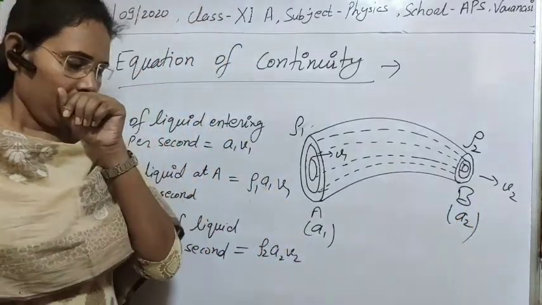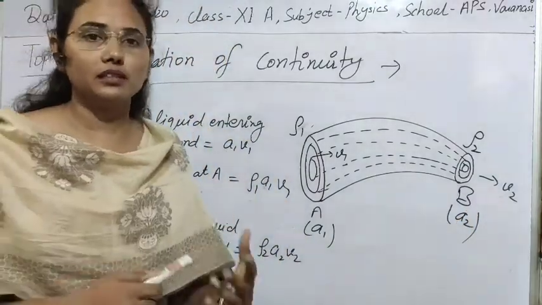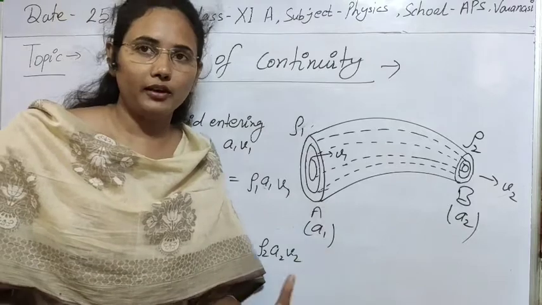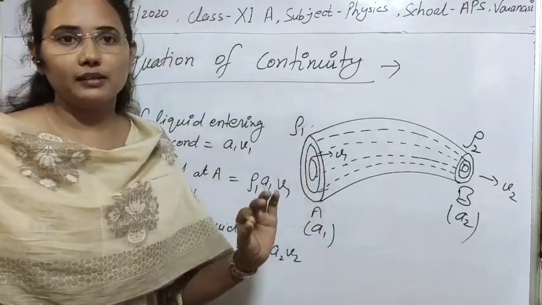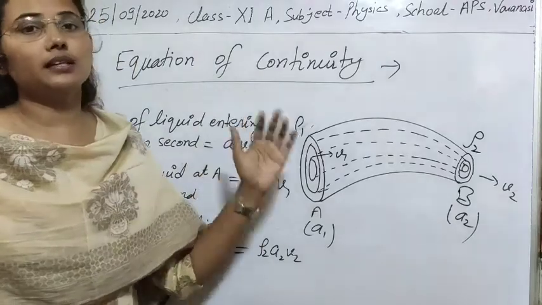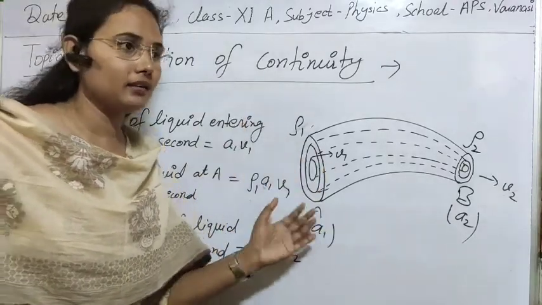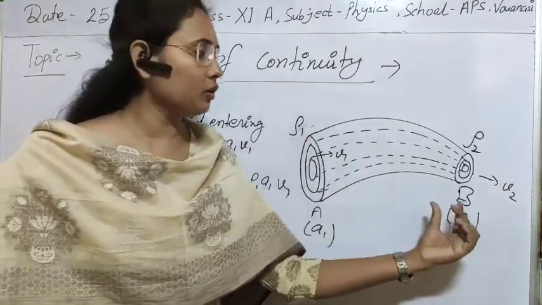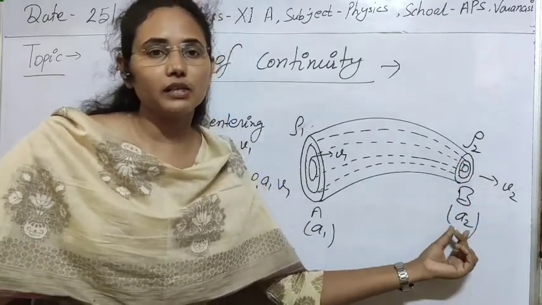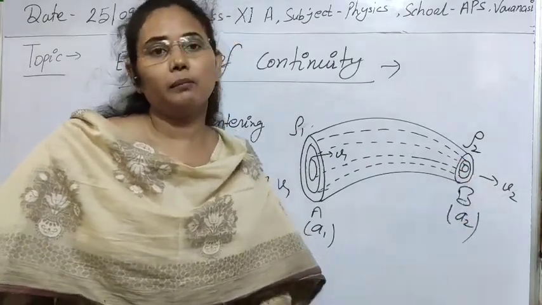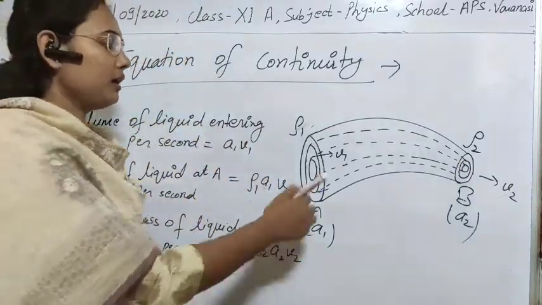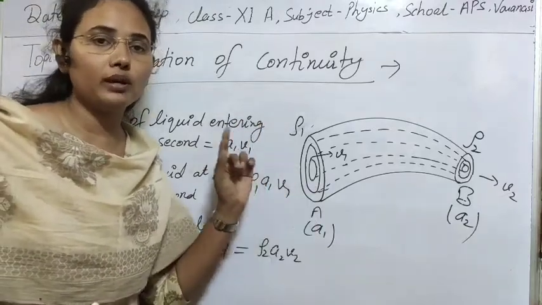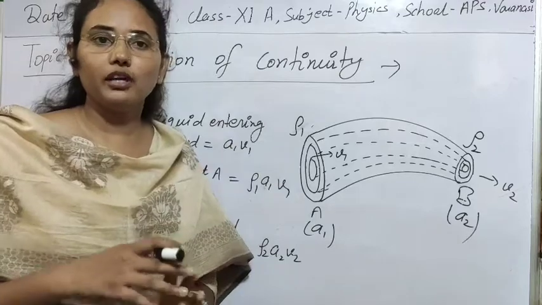So mass will be conserved in this case. This is conservation of mass for the case when the flow of fluid is streamlined. So the equation of continuity is the conservation of mass. It tells us that the mass of liquid entering at this point per second will be equal to the mass of liquid leaving this cross section per second. This is the only concept of the equation of continuity, and it holds only for streamline, steady flow.